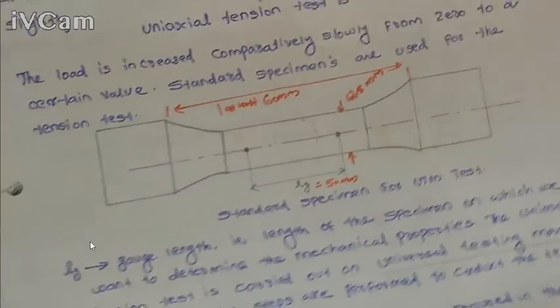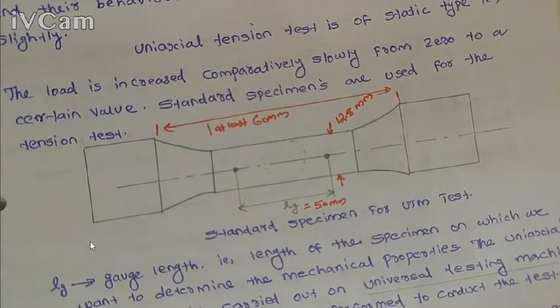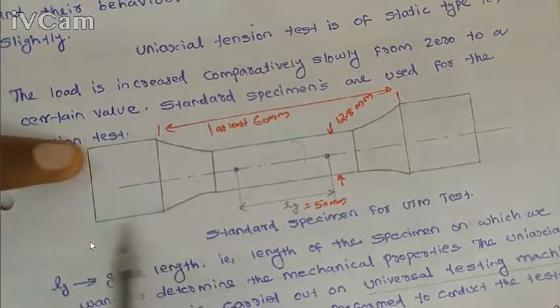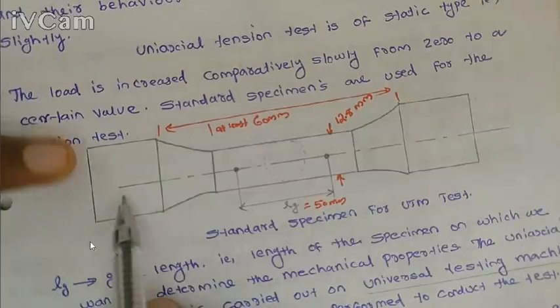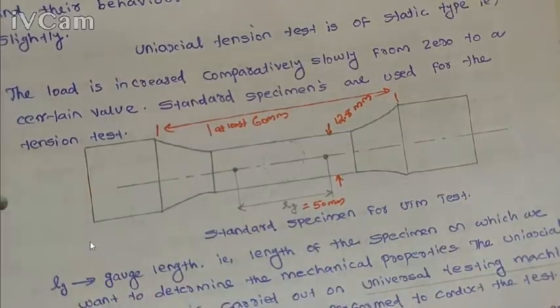And here we use a standard specimen. This is the shape of the standard specimen. Here we have two end portions with a higher diameter. Most commonly we use rounded standard specimens, though rectangular specimens are also available.